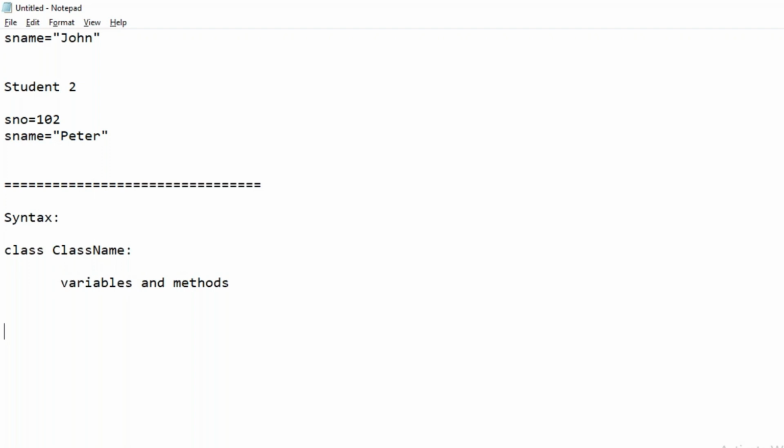So, for example, I will be taking a class Student, and the variables inside the Student class are, yes, no equal to 101, name equal to Peter, and address is equal to UK.